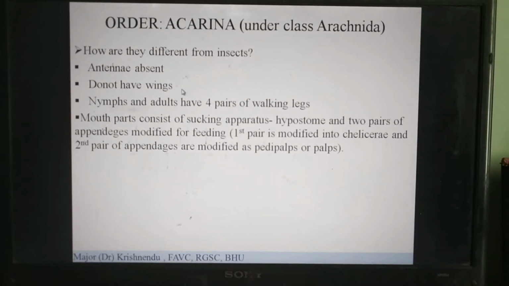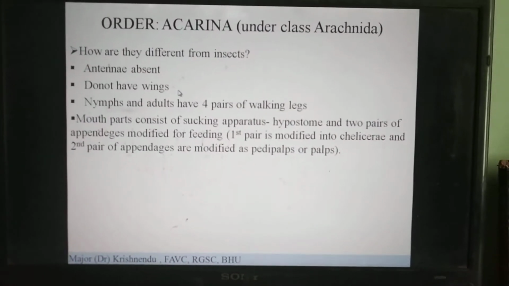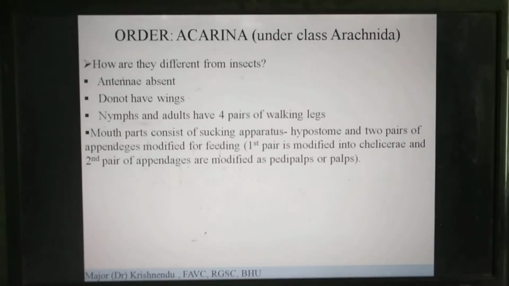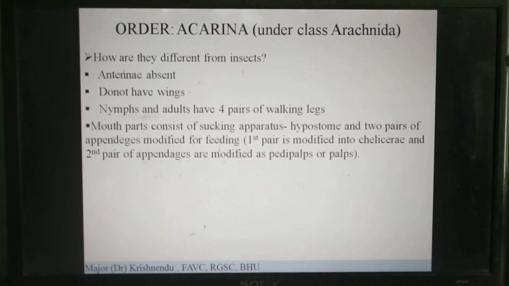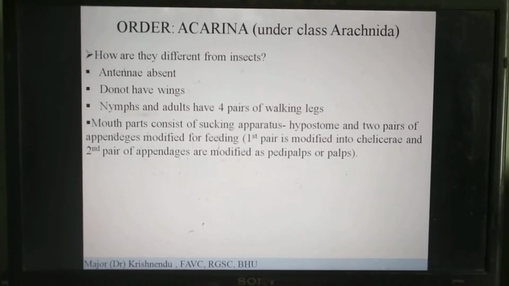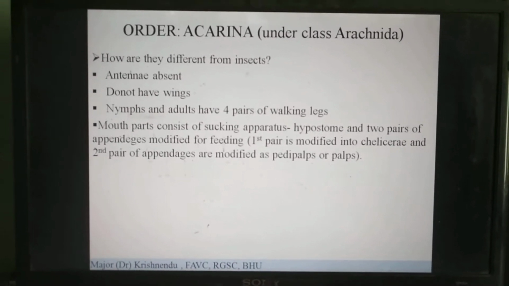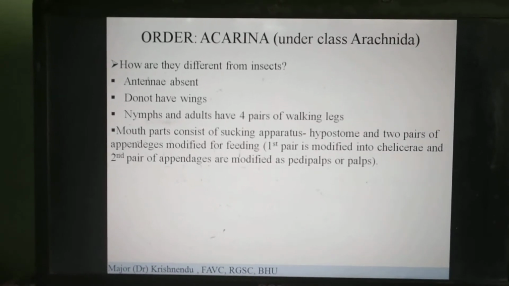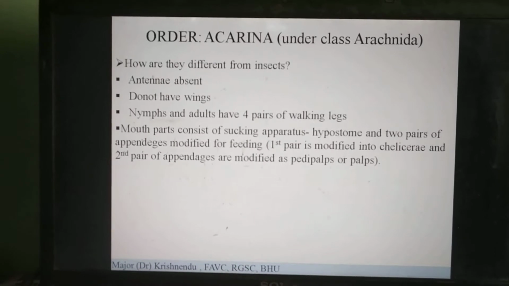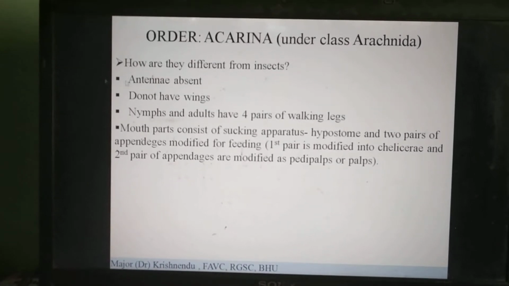Second, wings. Now wings is actually not a definite structure, because some of the insects don't have wings. They are secondarily wingless, like the fleas, the lice or the bugs. Bugs have wings, but they are reduced. But fleas and lice don't have wings. But most of the insects have wings. So that is one differentiating feature.